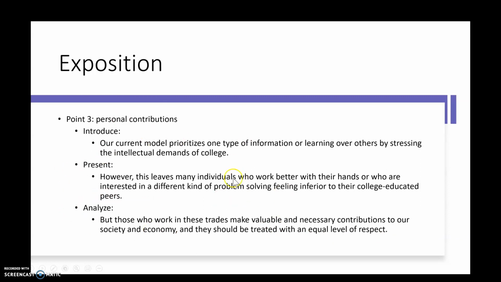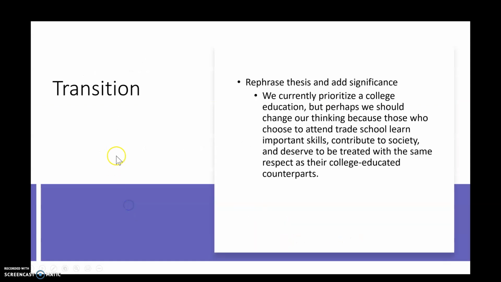And so here's the third exposition for the third body paragraph. In this particular example, I had done it as a single paragraph, but it could work either way. So to introduce, or for a topic sentence: our current model prioritizes one type of information or learning over others by stressing the intellectual demands of college. For the present step, however, this leaves many individuals who work better with their hands or who are interested in a different kind of problem solving feeling inferior to their college-educated peers. And to analyze, those who work in these trades make valuable and necessary contributions to our society and economy, and they should be treated with an equal level of respect.